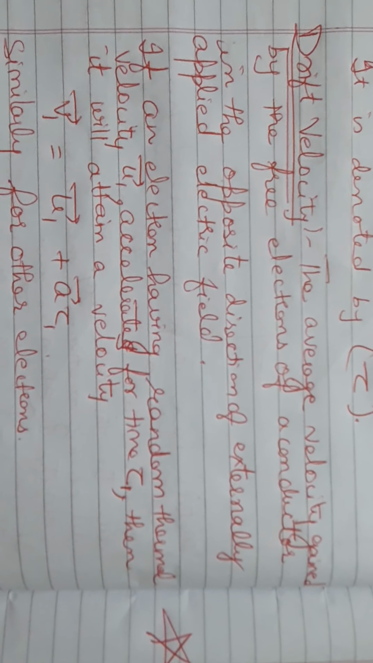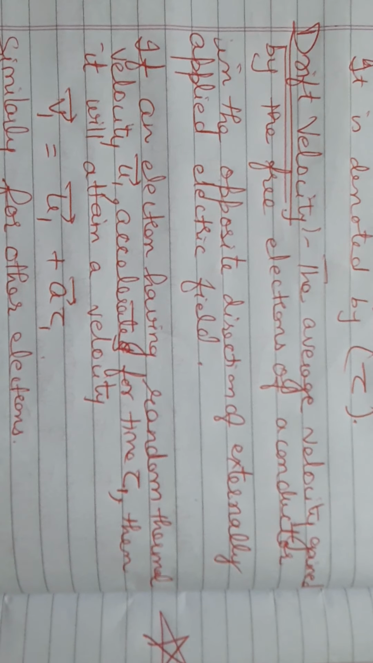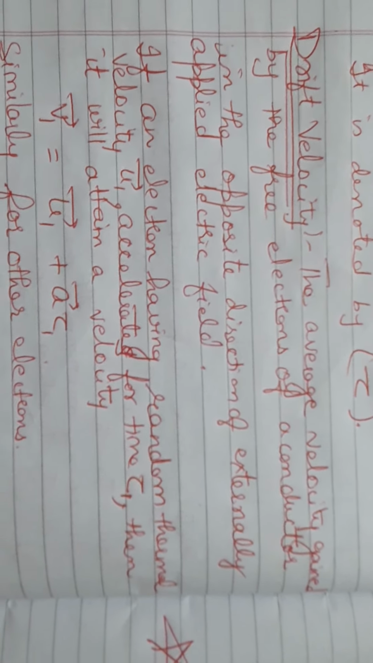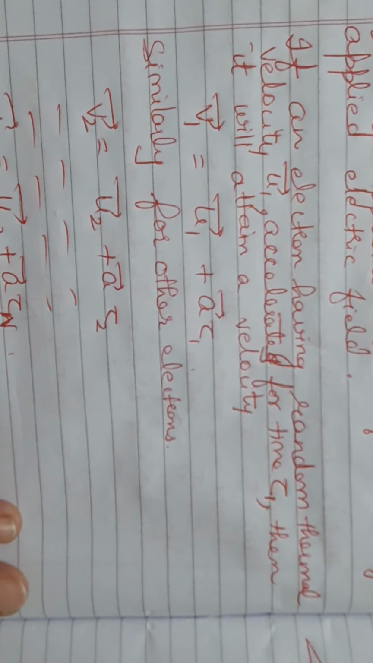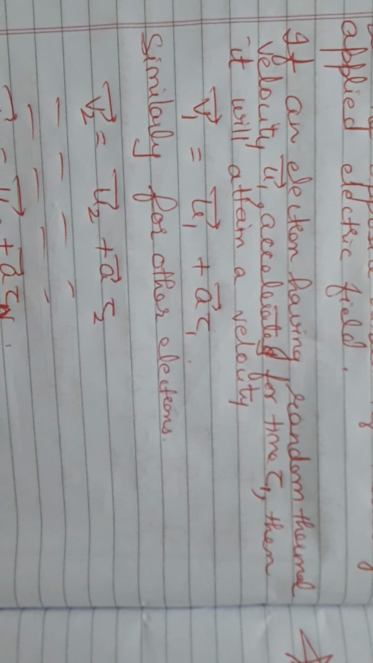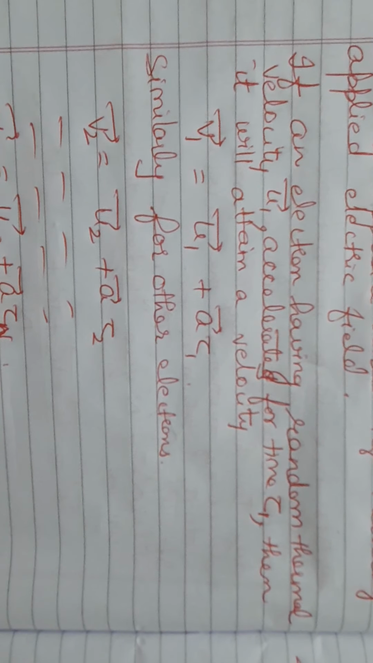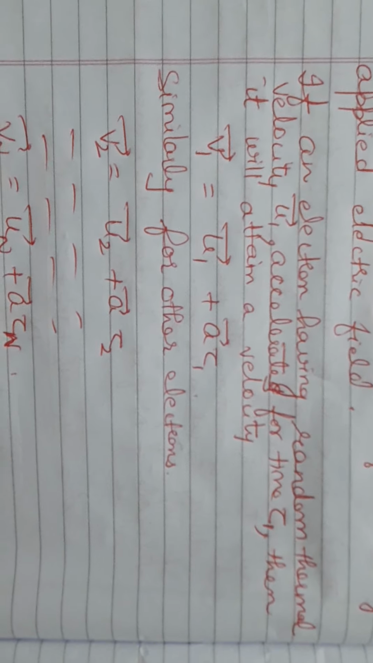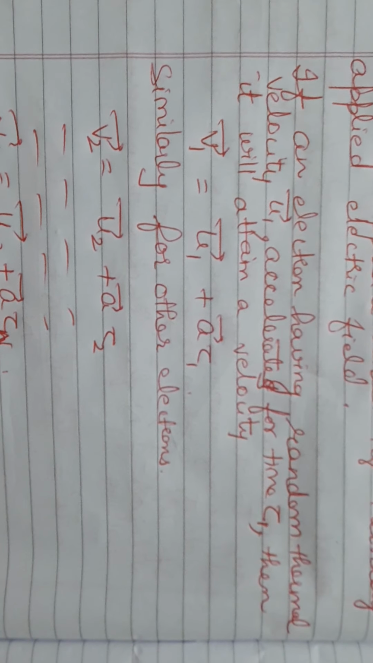Now we will find out the speed of each and every electron, then we calculate its average. Suppose an electron has random thermal velocity u1 and accelerates for the time tau1, where time is the relaxation time. Then it will attain a velocity. You know that v is equal to u plus at. Here the equation will become v1 is equal to u1 plus a tau1.